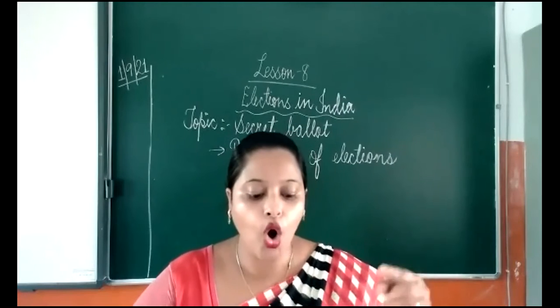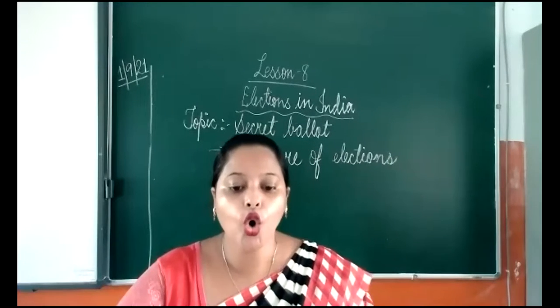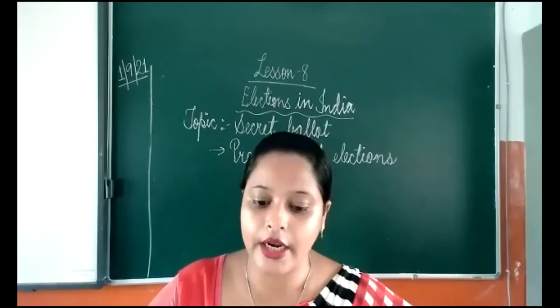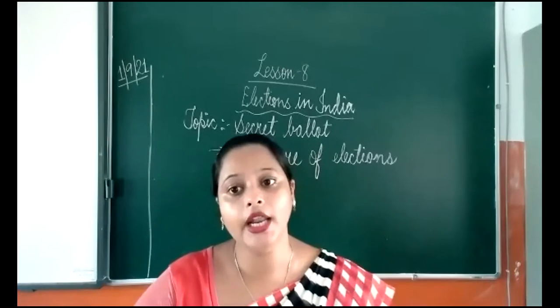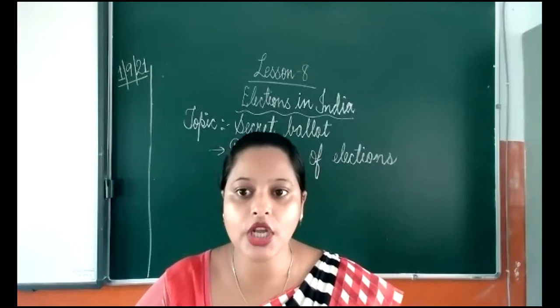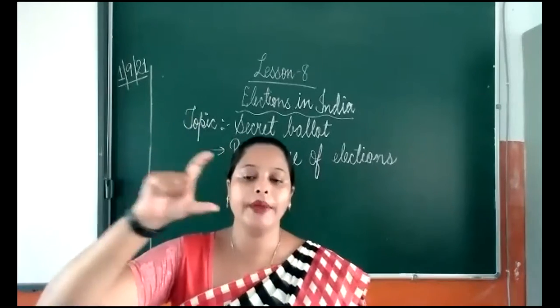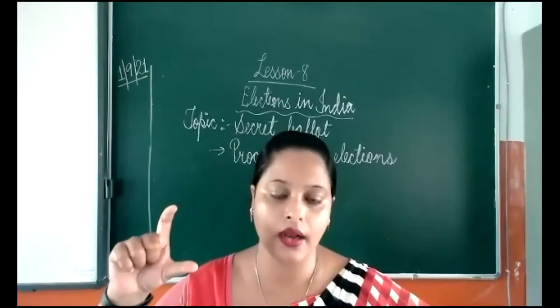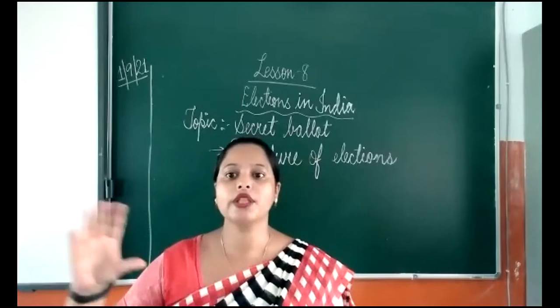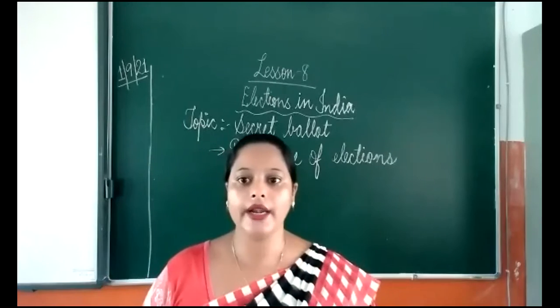So all Indian citizens whose age is 18 years and above have the right to vote in elections. The Election Commission gives a voter ID card. Your parents also have a voter ID card. Just ask your parents to show that voter ID card.